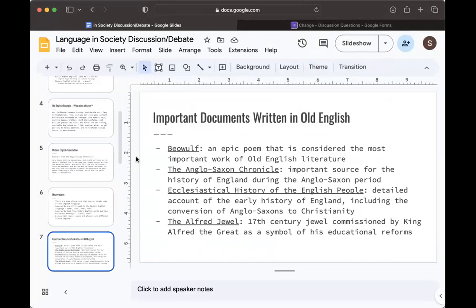So to answer the question, I think that all of these texts provide value to current society because they give us a lot of insight into the history of how the world used to be. And without an understanding of Old English, some things may be lost in translation, and it may be hard to truly decipher the value that these texts bring.